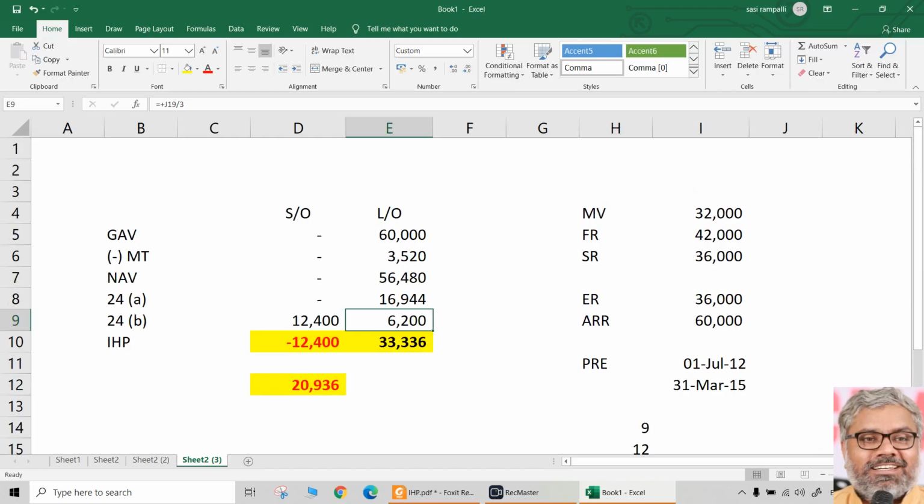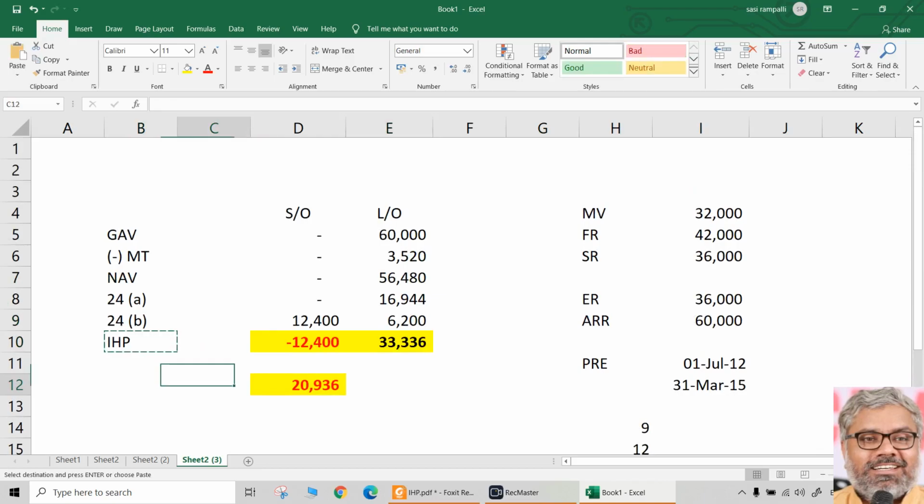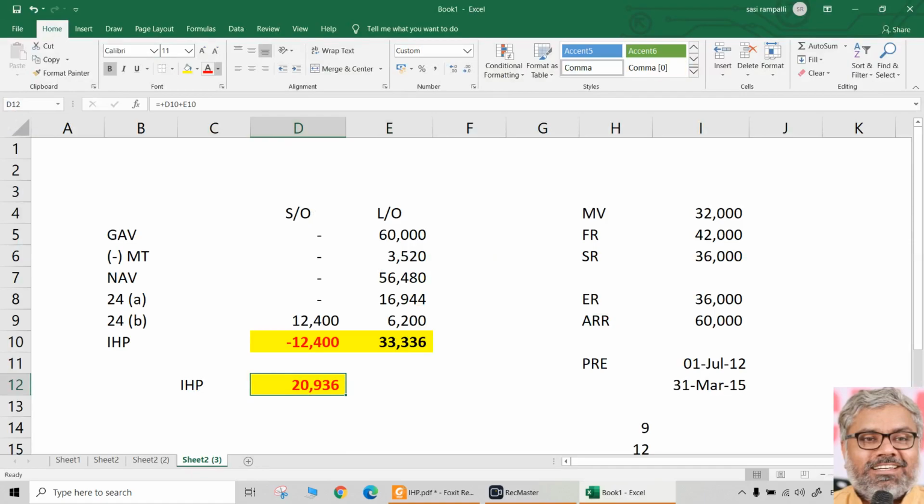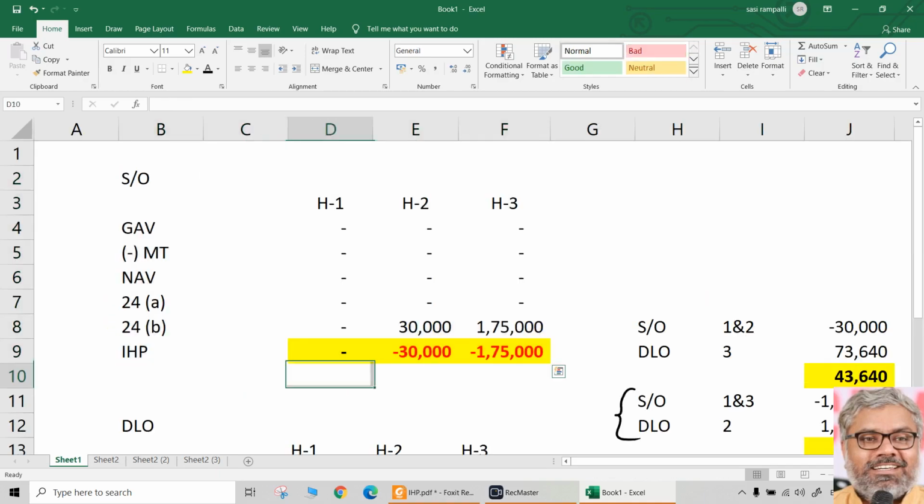Then we have income from house property finally of 20,936 rupees. And this is not negative, this is positive. This is also positive earlier. This is negative. So negative, we just show it as red.